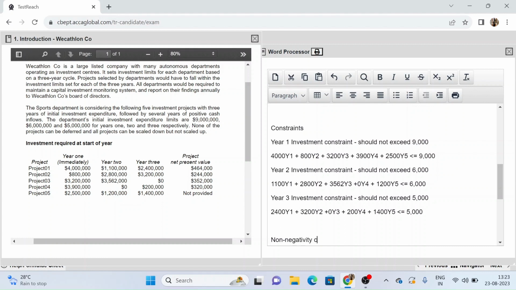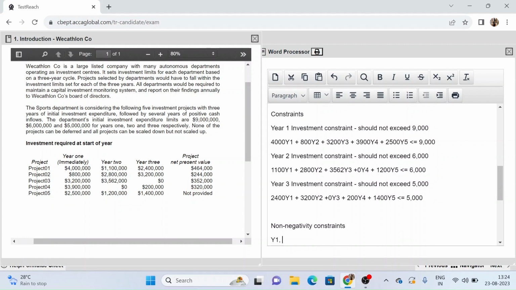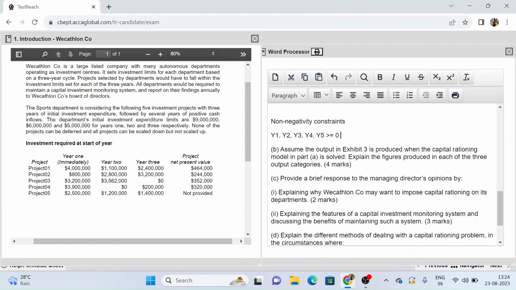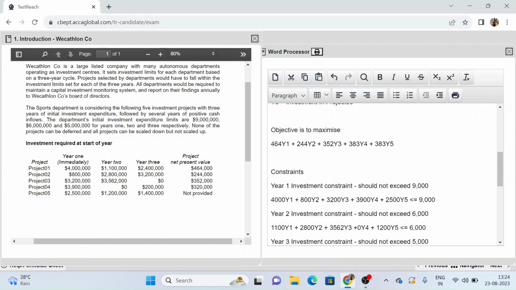Non-negativity constraints, and these will be y1, y2, y3, y4, y5 will always be greater than or equal to 0, because investment cannot be negative. Now with this we have finished part A in entirety.